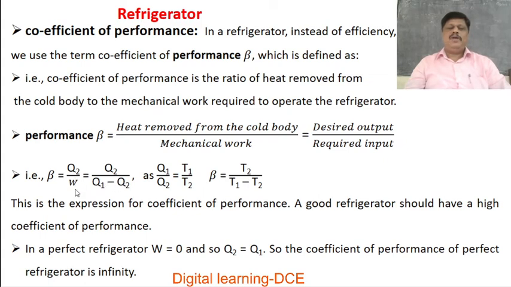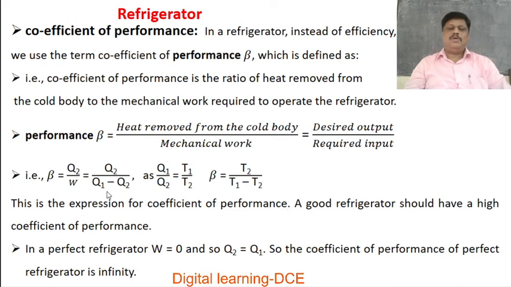So Q2 by W is equal to Q2 over Q1 minus Q2. We already proved that Q1 by Q2 is equal to T1 by T2. Therefore, beta, coefficient of performance in terms of temperature, is given by beta is equal to T2 by T1 minus T2.